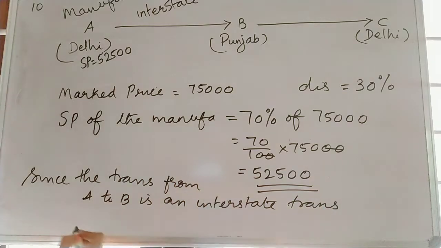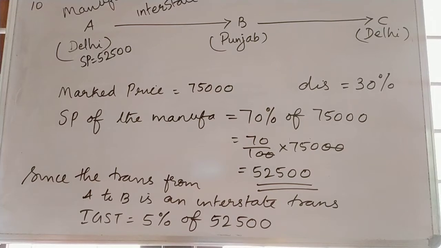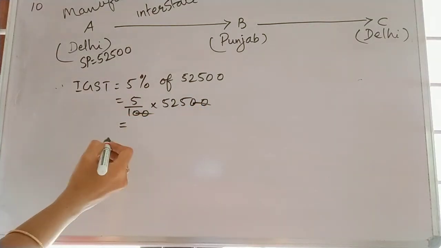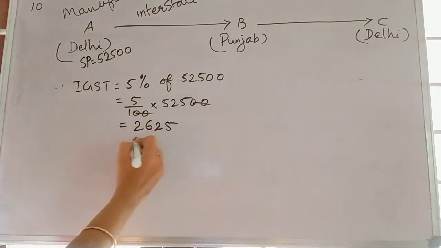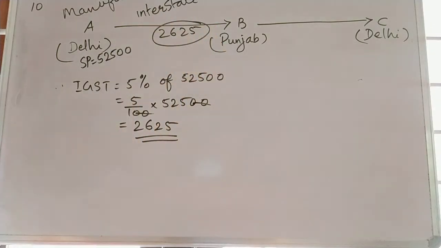Interstate transaction, so 5% GST is 5% IGST. In rupees it will be 5% of this selling price, that is 5 by 100 into 52,500. Write down. So 2 zeros cancel. So it is 2625. IGST here is 2625, that is tax 2625.